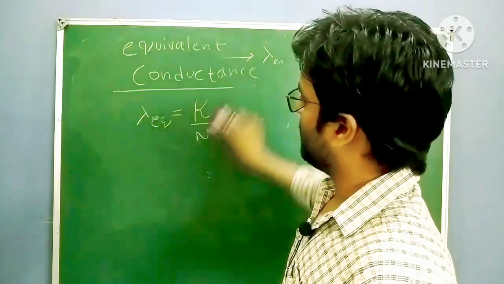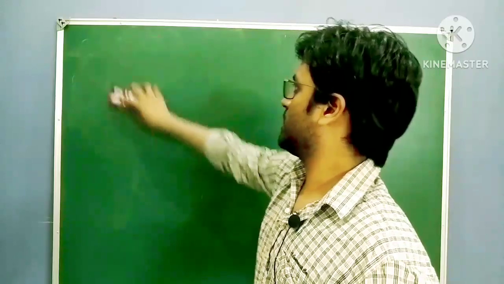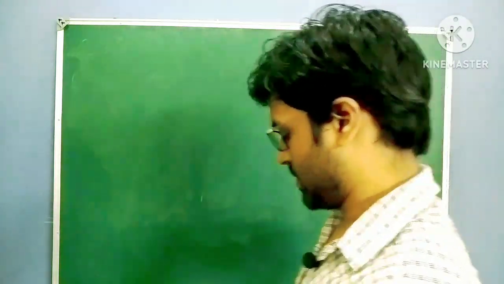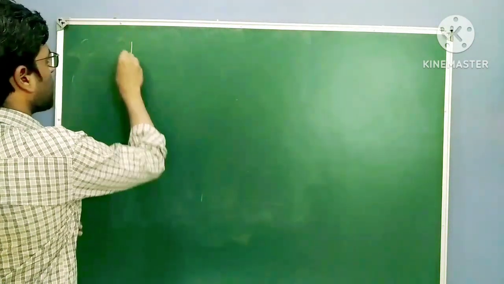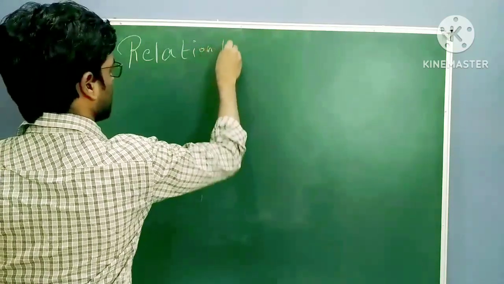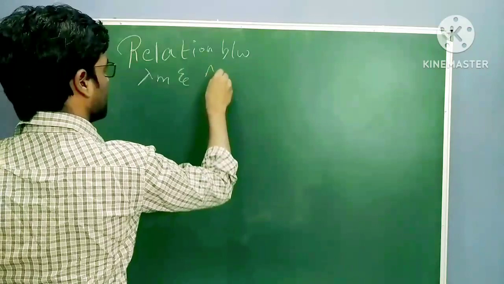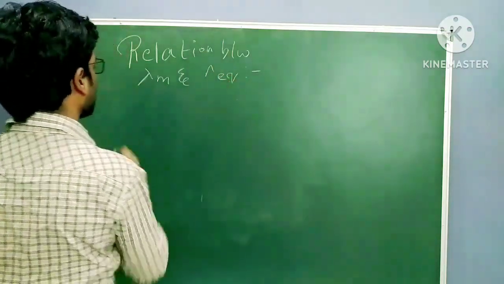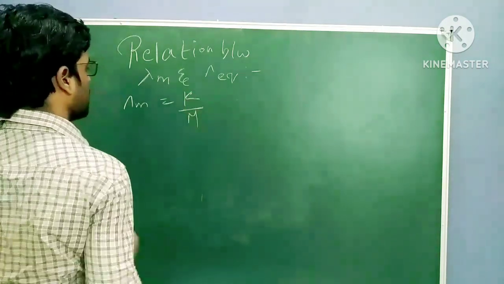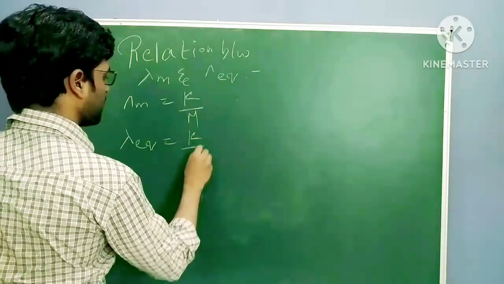Now, the relation between molar conductance and equivalent conductance. What is the relation? We know lambda m equals kappa by molarity, and lambda eq equals kappa by normality.